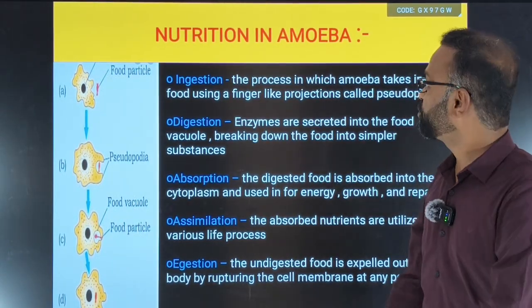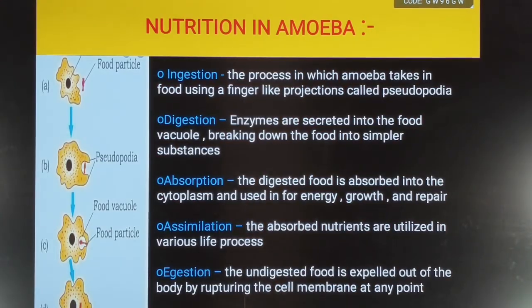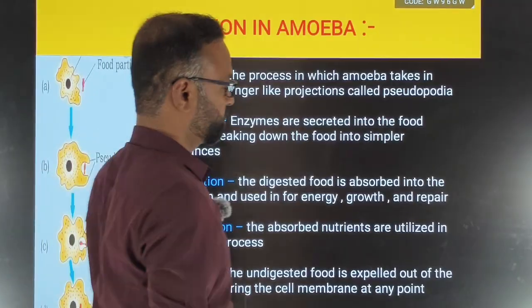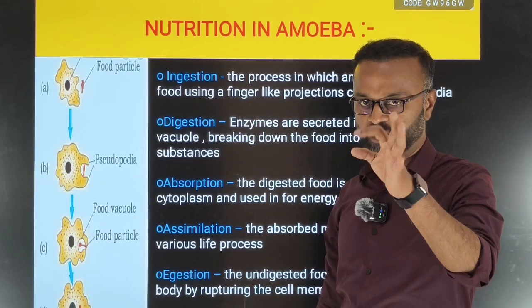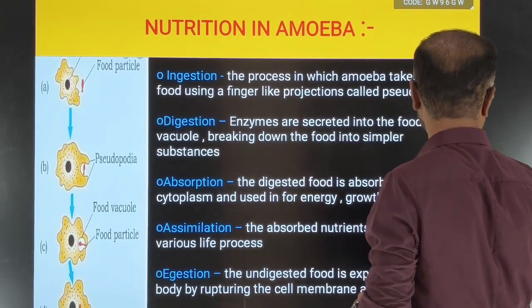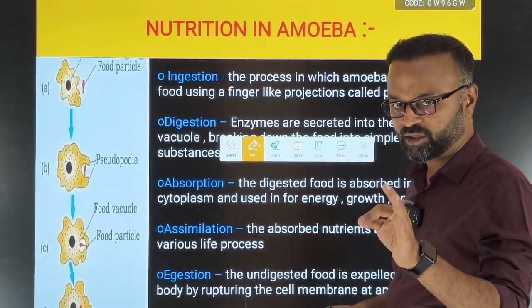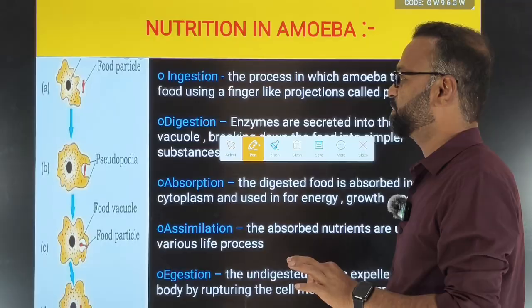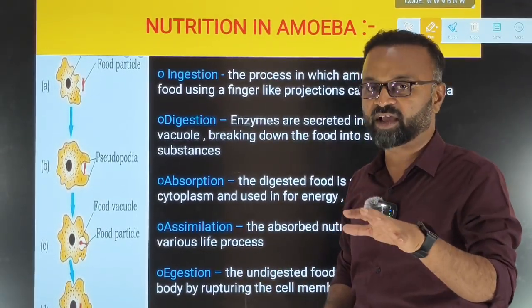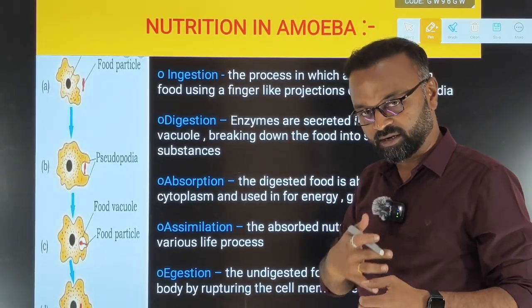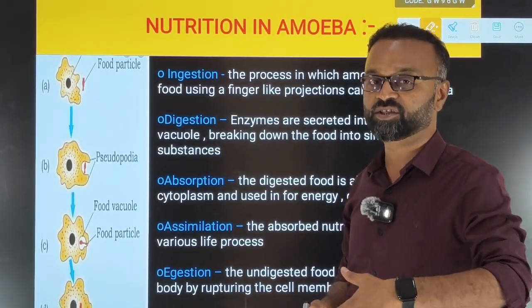Next one is the nutrition in amoeba. Okay, let's discuss the nutrition in amoeba. How does nutrition take place in amoeba? We all know that amoeba is a unicellular organism and it has an irregular shape. Even though it is a unicellular organism, digestion takes place in amoeba also, and all the processes take place: ingestion, digestion, absorption, assimilation and egestion.